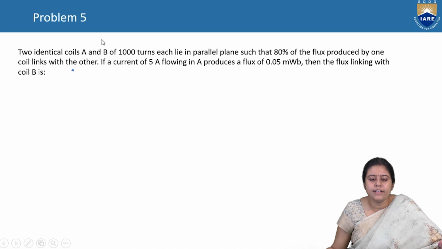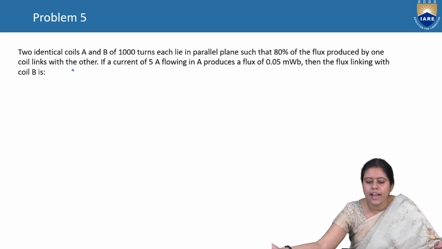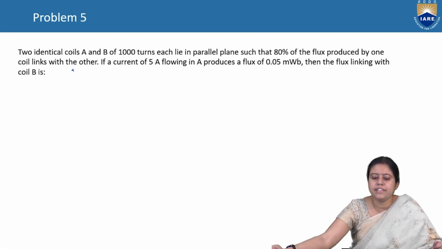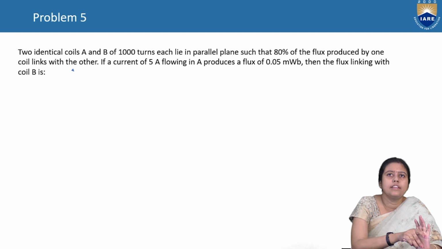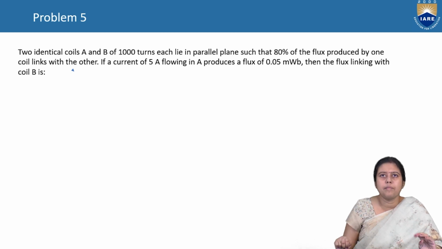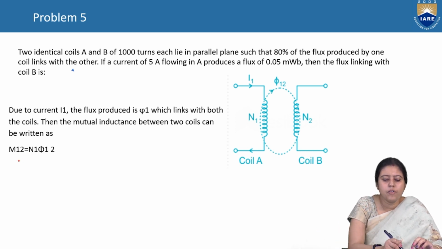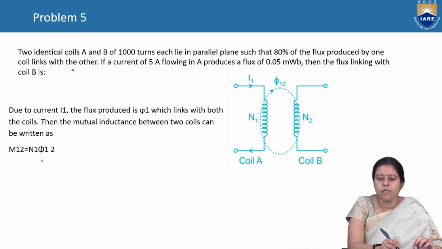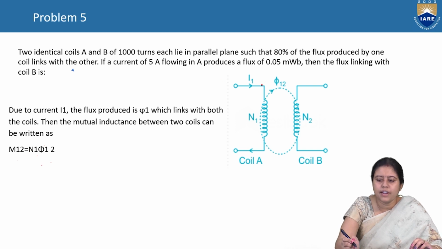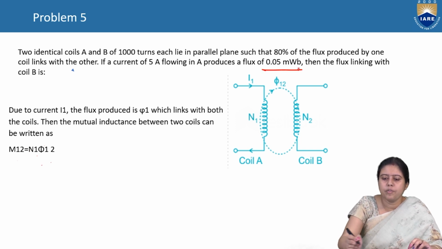There are two identical coils, A and B. They have 1000 turns each, lying in parallel planes such that 80% of the flux links them. So the number of turns is 10,000. So M12 is equal to N1 into phi 12. The flux is 0.05 milliweber.